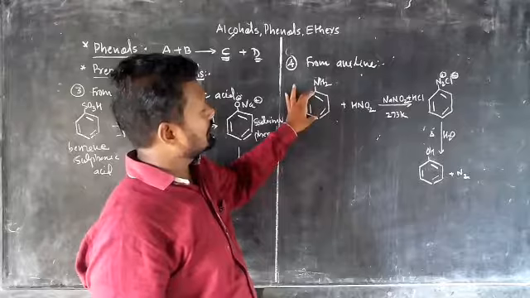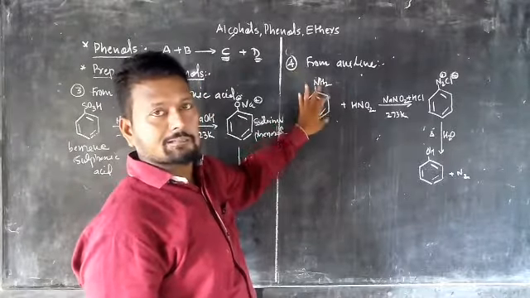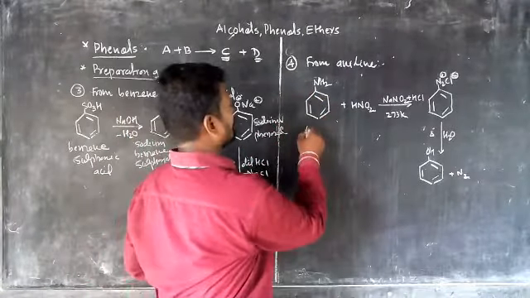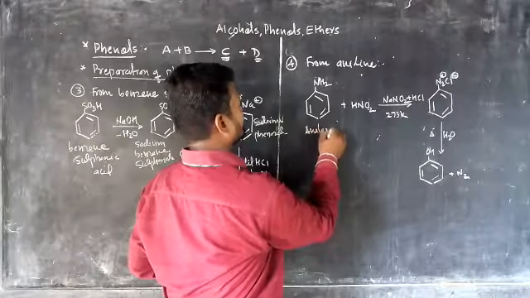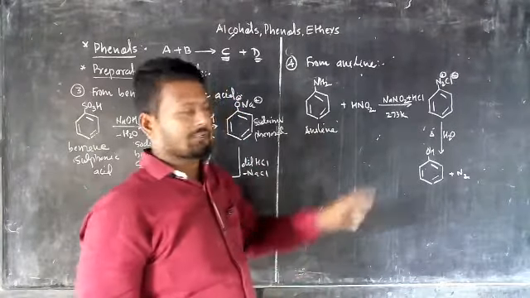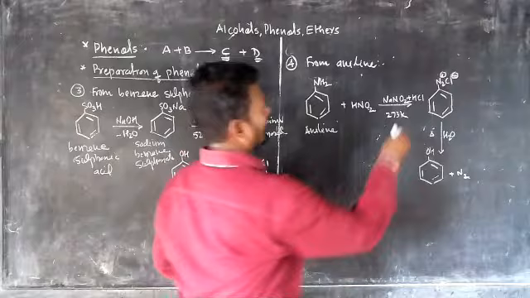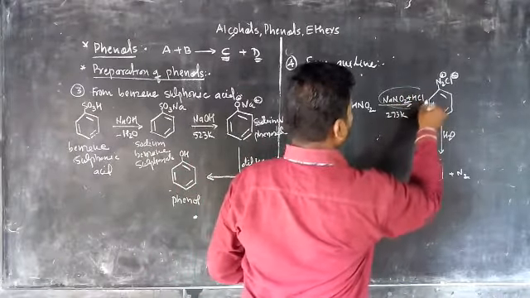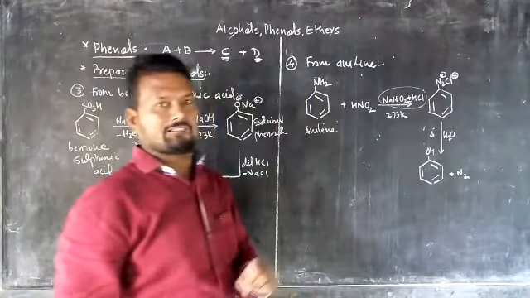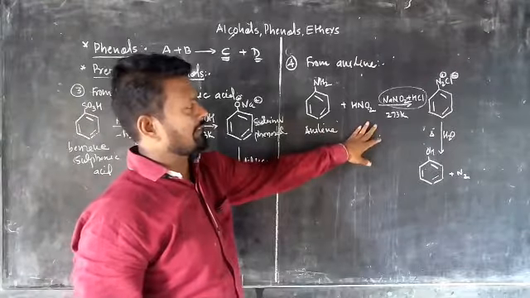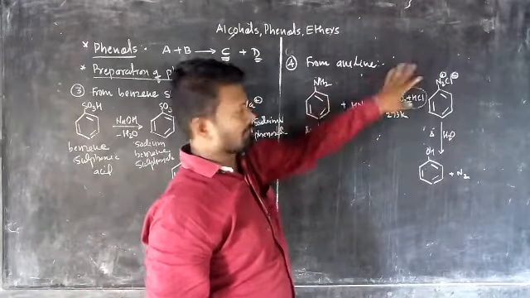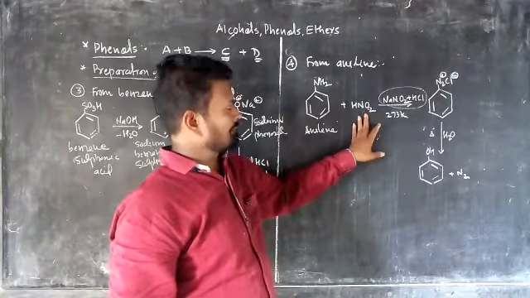Now the fourth method is from aniline. Aniline is benzene and the amine. It is also known as phenylamine. The generalized name is aniline. It reacts with nitrous acid, and nitrous acid is the combination of NaNO2 and HCl at 273 Kelvin. From these two formulas we have taken this HNO2.